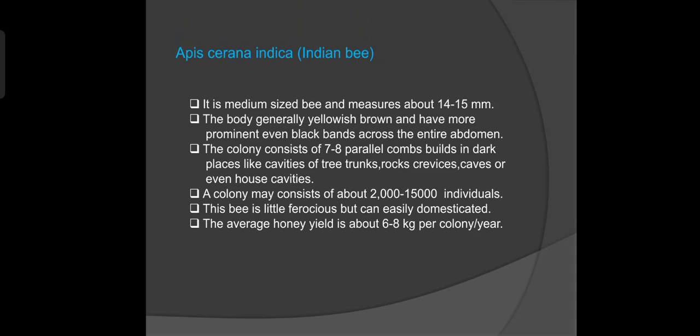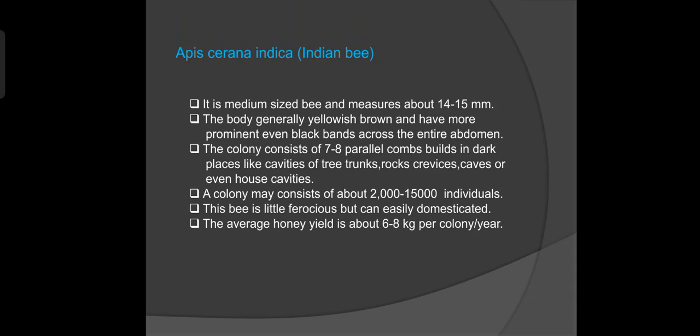It is a medium-sized bee and measures about 14 to 15 millimeters, and the body is generally yellowish brown with more prominent black bands across the entire abdomen. The colony consists of 7 to 8 parallel combs built in dark places like cavities of tree trunks, rocks, caves or even house cavities. A colony may consist of about 2000 to 15,000 individuals.